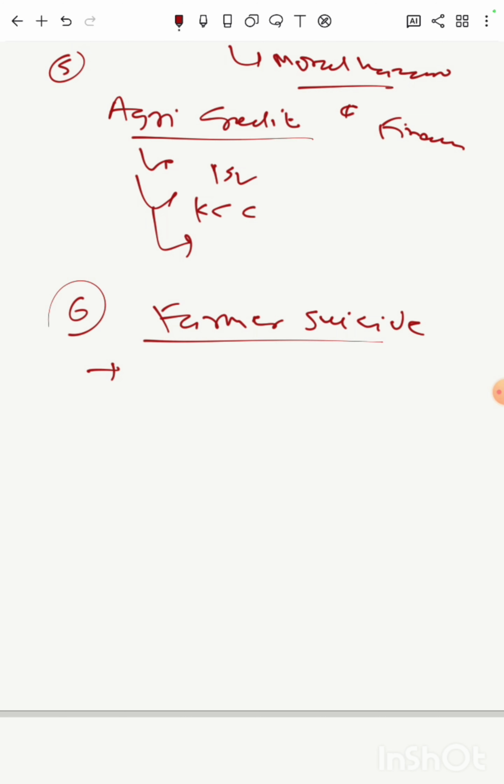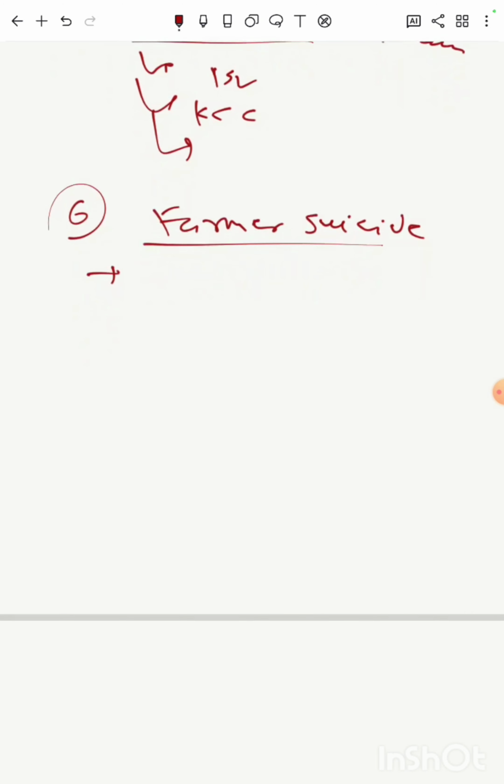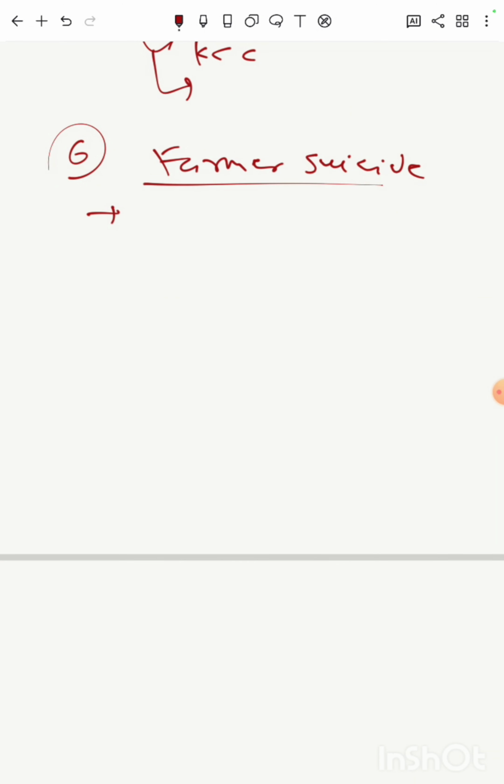Why then are farmer suicides more common in Marathwada, Vidarbha, Saurashtra, Kutch region? So what are the specific reasons, and how can we avoid these farmer suicides? What are the different organizations or non-profit organizations which are working to reduce farmer suicide, how are they creating awareness? So all these aspects about farmer suicides you need to prepare.